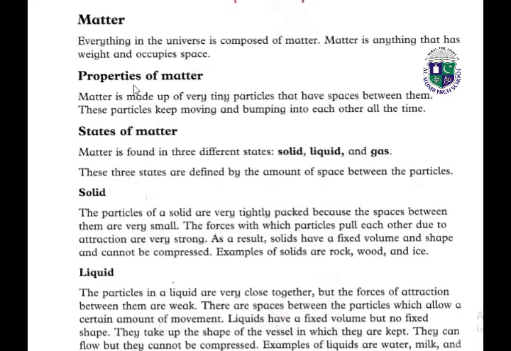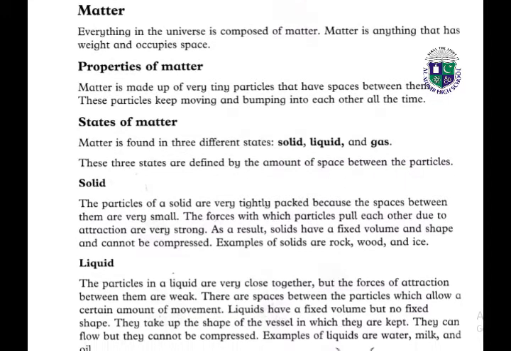What are the different properties of matter? Matter is made up of very tiny particles that have spaces between them. These particles keep moving and bumping into each other all the time. Yes, we have different states of matter as well. Matter is found in three states: solid, liquid, and gas. These three states are defined by the amount of space between the particles.